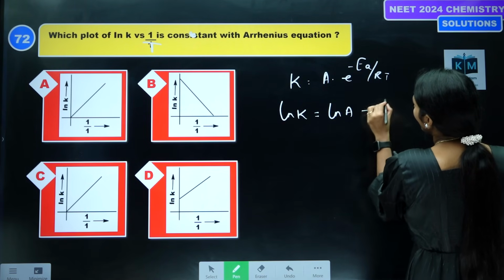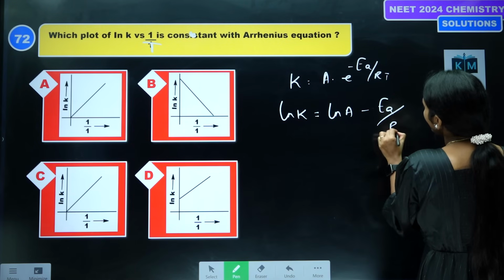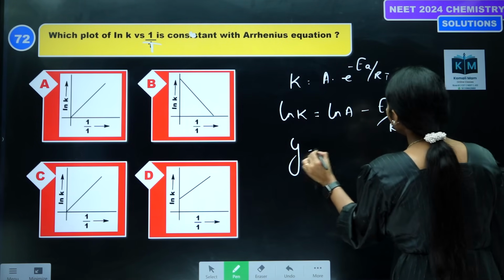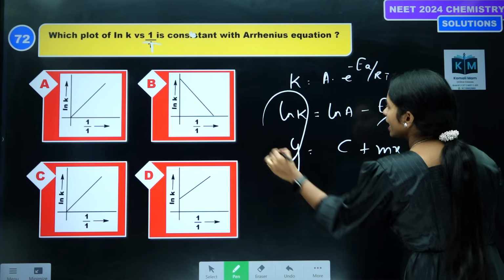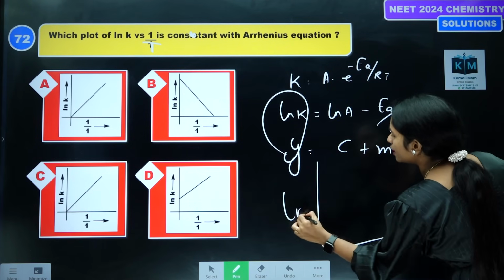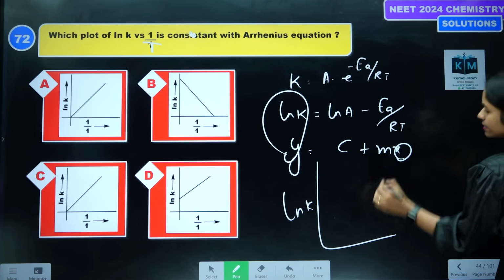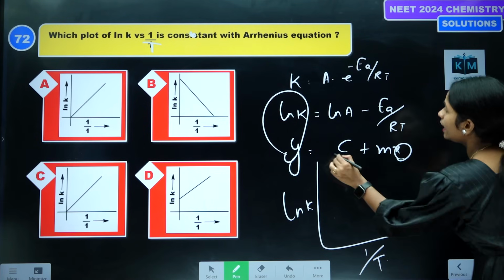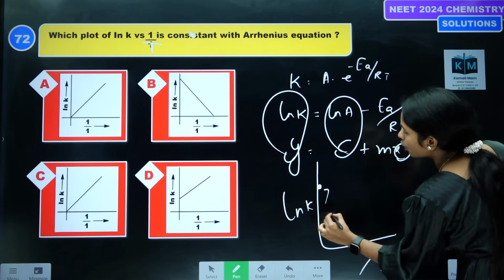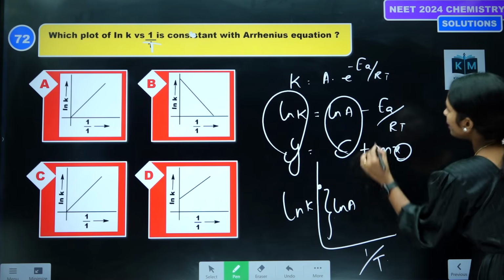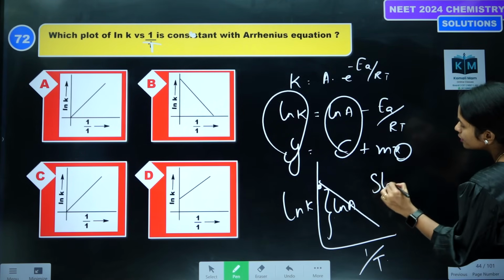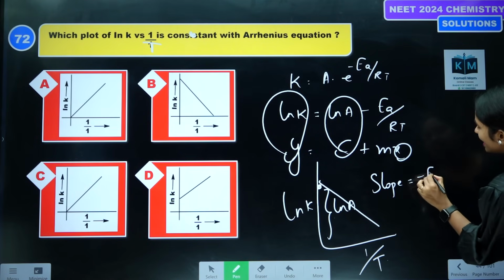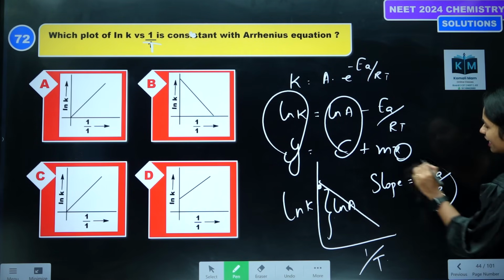ln k = ln A minus Ea by RT. So take this as y, this is mx plus c. Tell me students, on the y-axis we are going to take ln of k, on the x-axis we have to take 1 by T. What is the intercept? ln of A. Here the slope is minus Ea by R, so a negative slope.